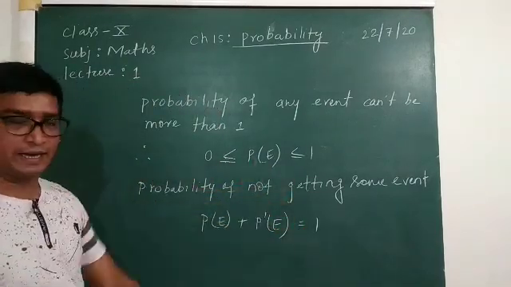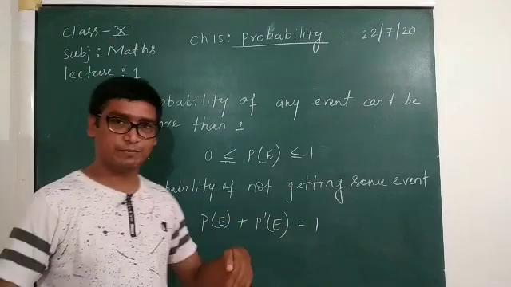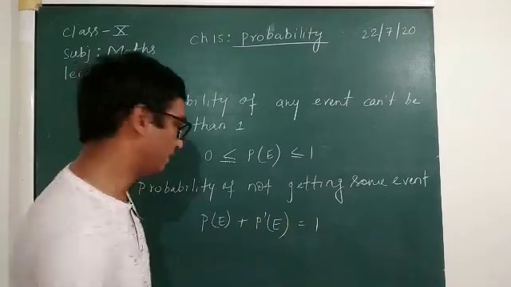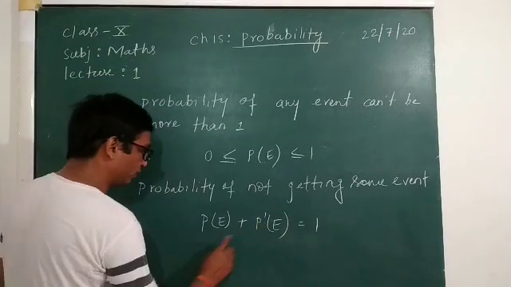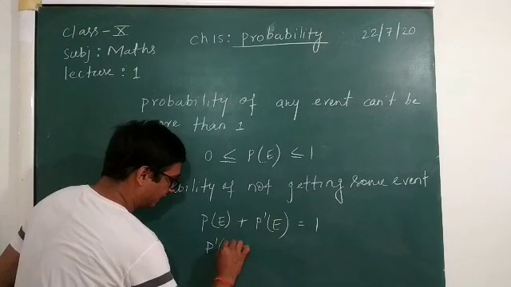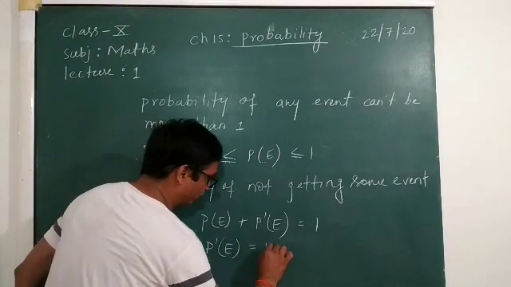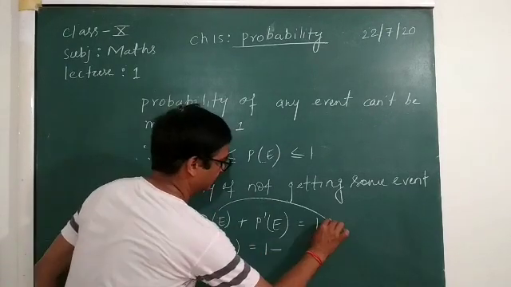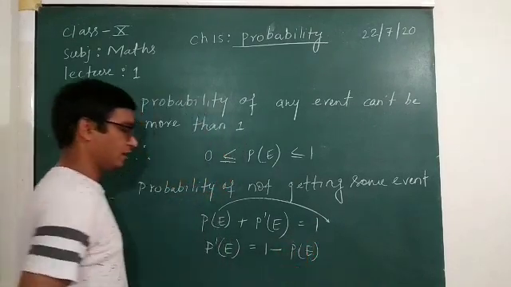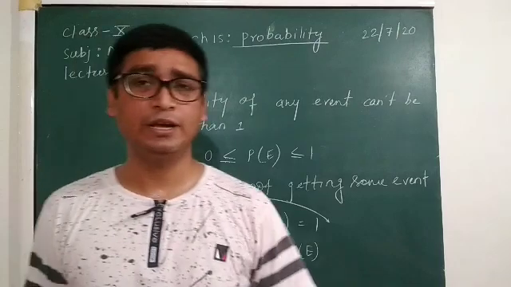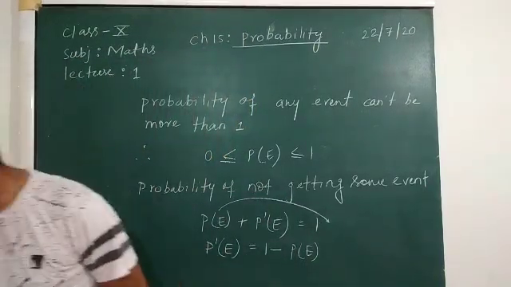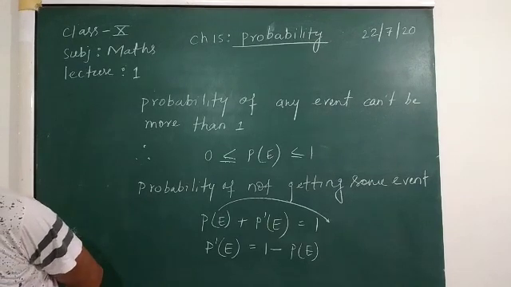So the probability of not getting an event is equal to 1 minus the probability of the event occurring. This is our basic fundamental thing in this chapter.